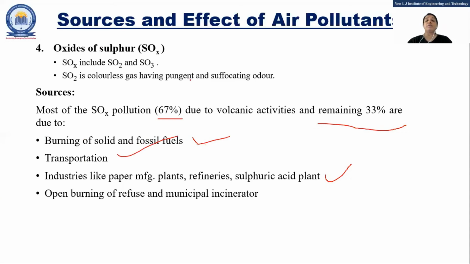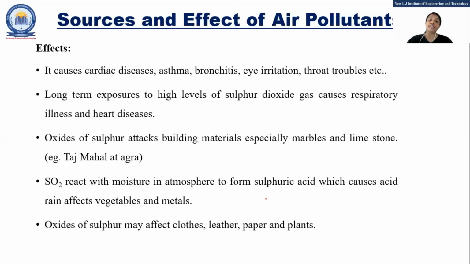Now we have seen one process, that we will see in solid waste, that is incineration. In that also the oxides of sulfur will be generated, that we'll see later on. So these are the sources, and the oxides cause diseases like asthma, eye irritation, throat infection, bronchitis, right? Heart disease can also be there.